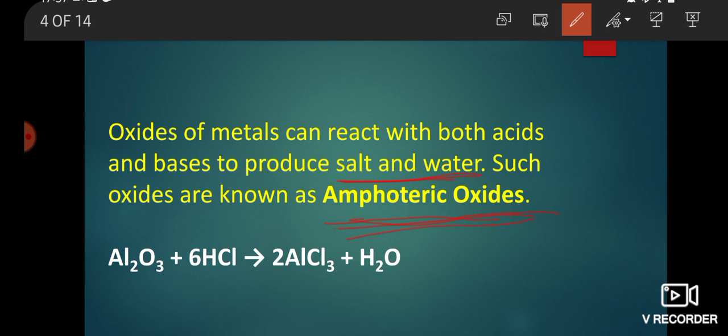For example, Al2O3, that is alumina, reacts with hydrochloric acid to form aluminum chloride and water. Again, Al2O3 reacts with 6HCl to form 2AlCl3 plus H2O.